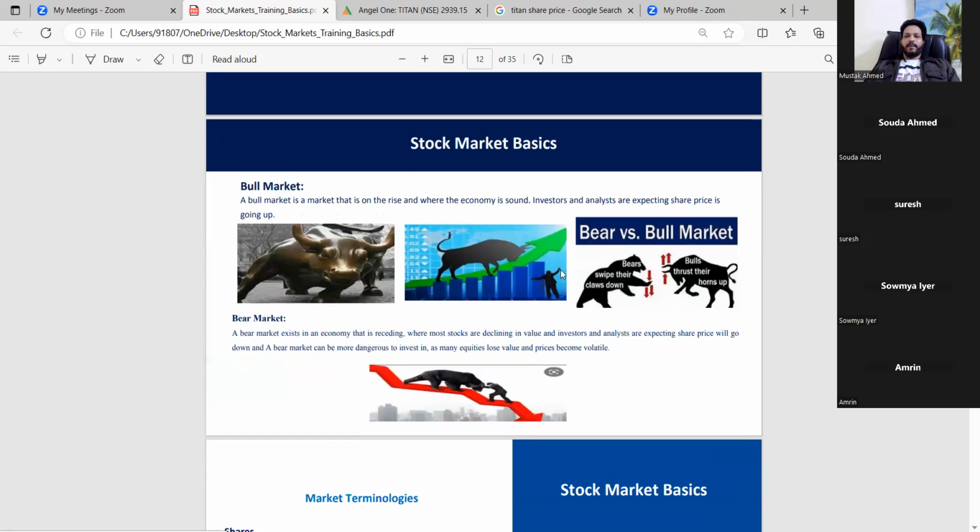A bear market is when things are going badly. You would have known 2020, right? There was a huge recession and the COVID lockdown happened. There was no business, no revenue, all the companies were shut, and the companies were in panic. People lost jobs. So obviously, all the stocks came down.